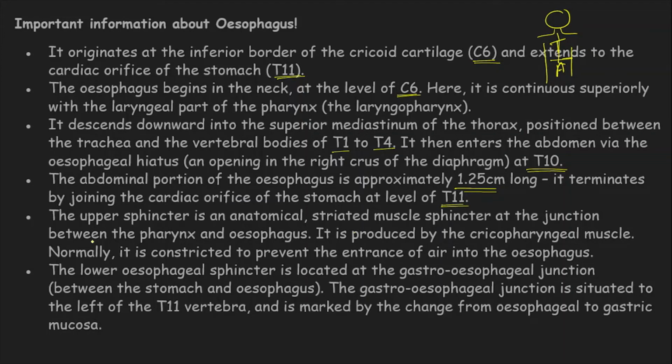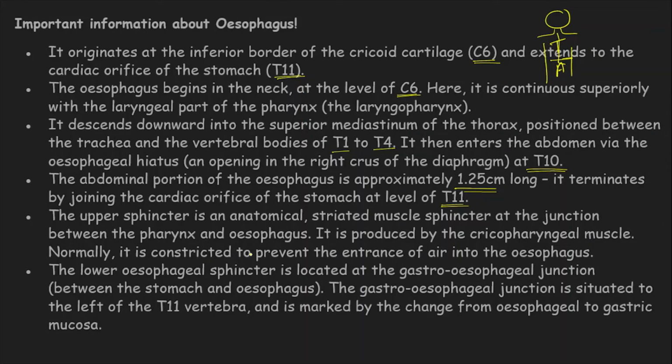The upper sphincter is an anatomical striated muscle. I already told you that the sphincters are striated muscles, at the junction between the pharynx and the esophagus. It is produced by the cricopharyngeal muscle.